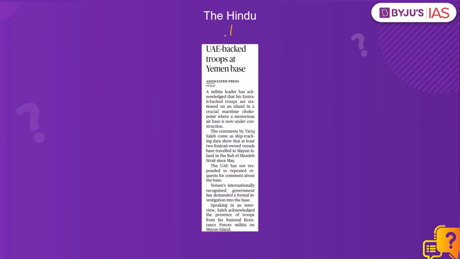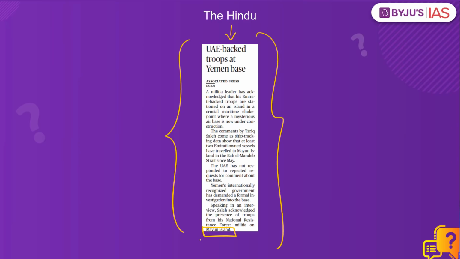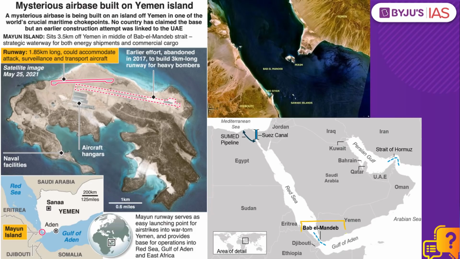See, this question was taken up because according to this article, a secretive and mysterious air base has come up at the Mayun Island, located at the opening of the Bab-el-Mandeb Strait near Yemen. And according to reports, this military base has been built by the United Arab Emirates. See, the Bab-el-Mandeb Strait located over here is a crucial maritime choke point as it connects the Red Sea with the Gulf of Aden. It's one of the most important sea lanes of communication as it connects Europe with Asia.